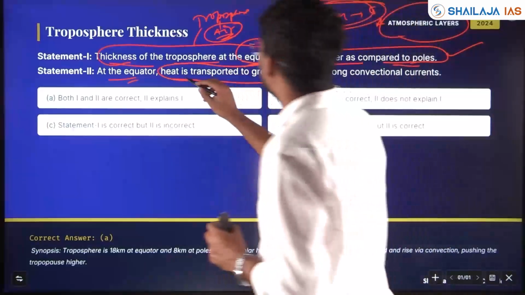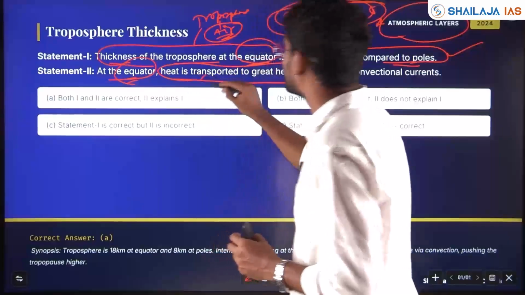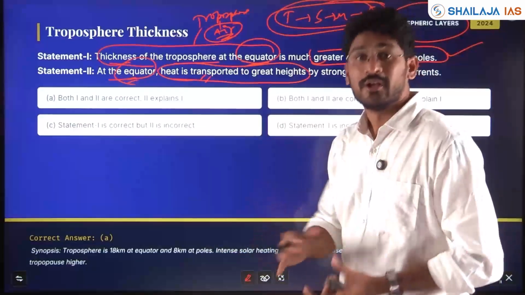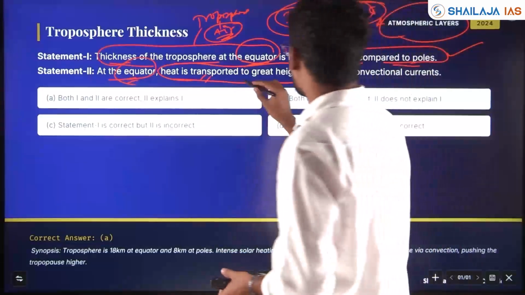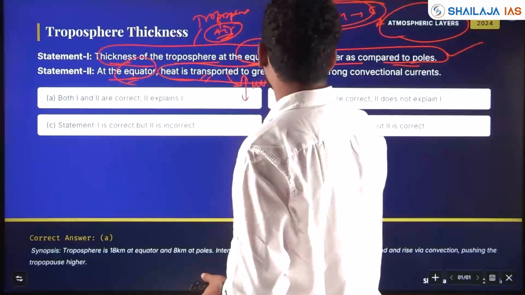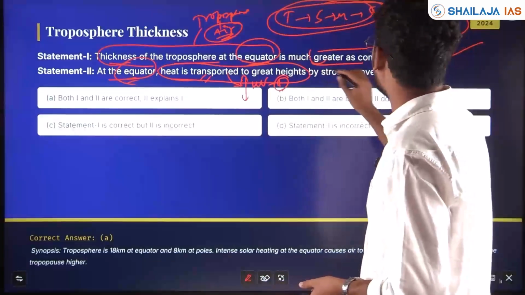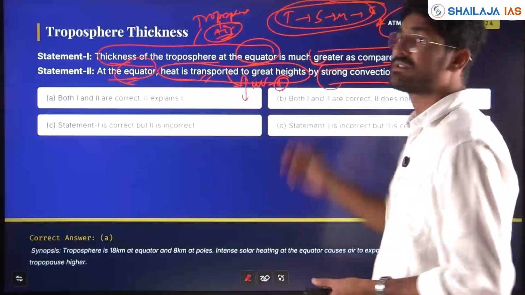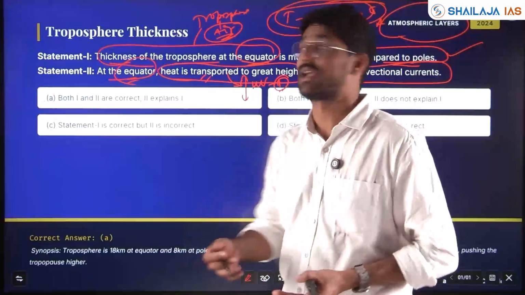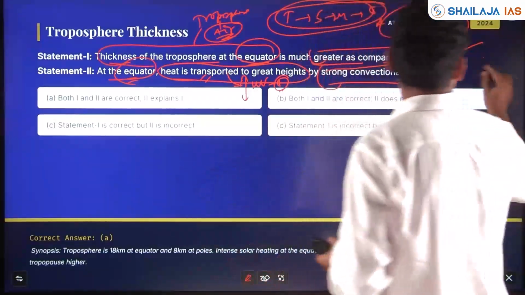And it is highest at the equator because at the equator heat is more, moisture is more, so the tropospheric height is greater, and also there are strong convectional currents, right, equatorial convectional currents that carry and widen the troposphere at the equator.